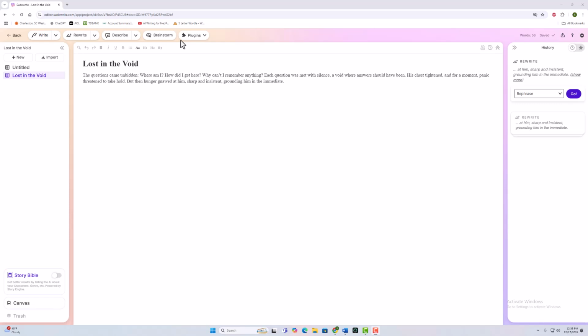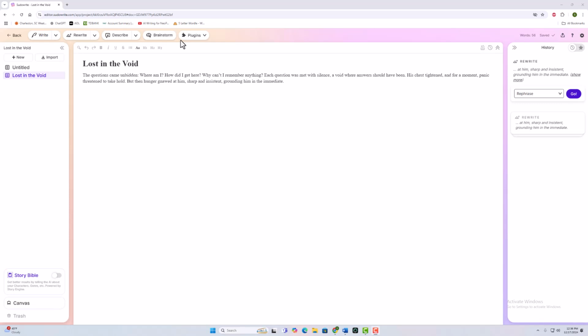A quick overview of Sudowrite. It is another powerful AI tool to assist writers. It does a lot more than I use it for, but mainly I'm using Claude to help me in story generation and idea generation, creating an outline. Sudowrite has some of those capabilities as well.